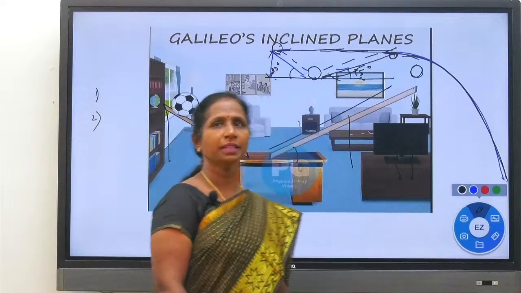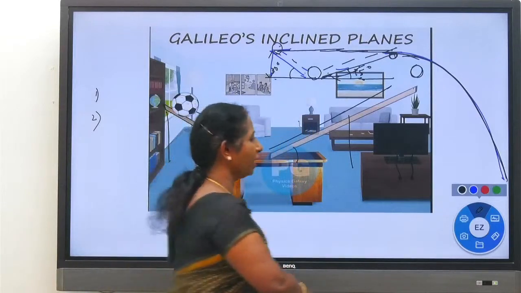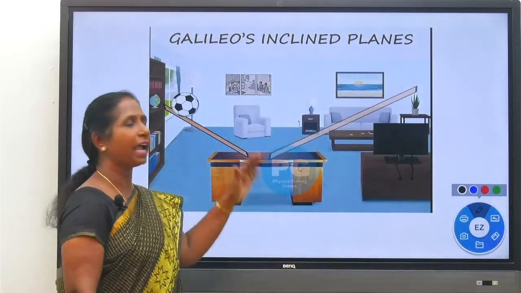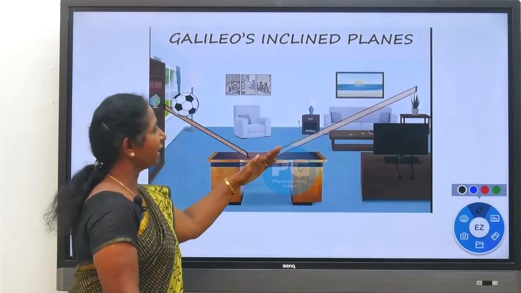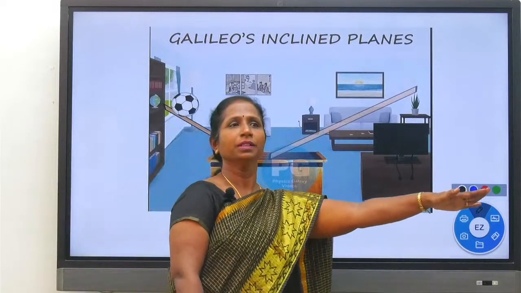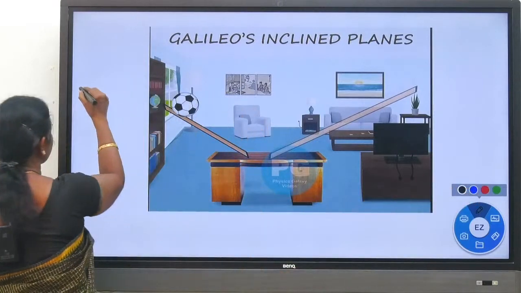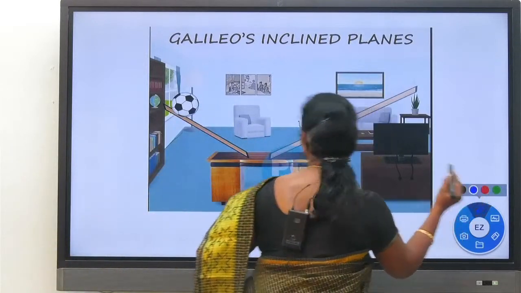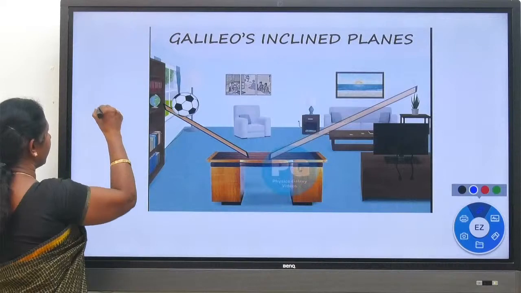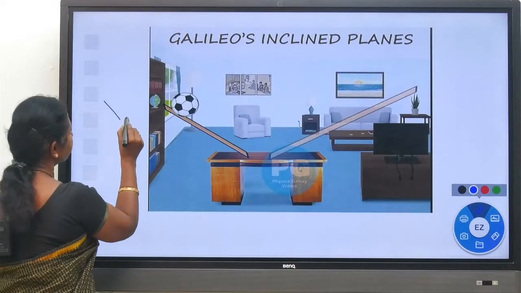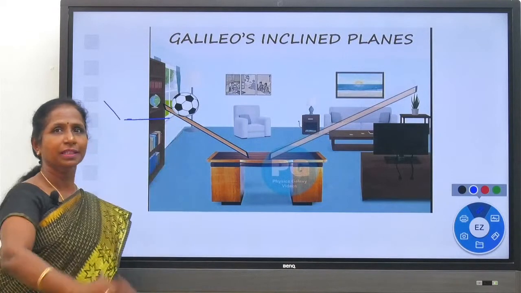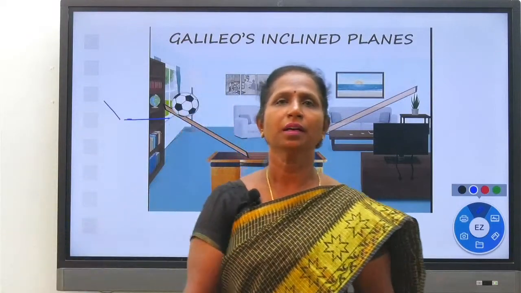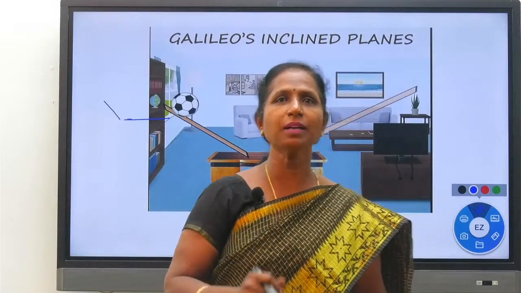Clear? Now further we are reducing the angle of inclination. When we further reduce the angle of inclination, the second inclined plane becomes flat. This is the first inclined plane, and the second inclined plane becomes flat like this, exactly flat, kept on the surface. When the second inclined plane is flattened, what happens?